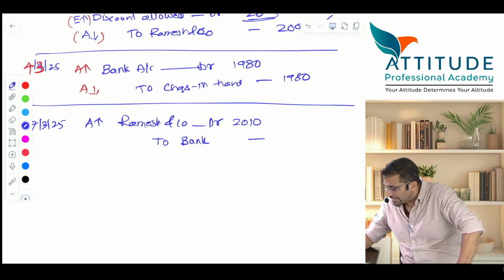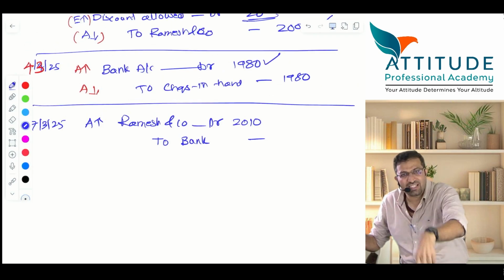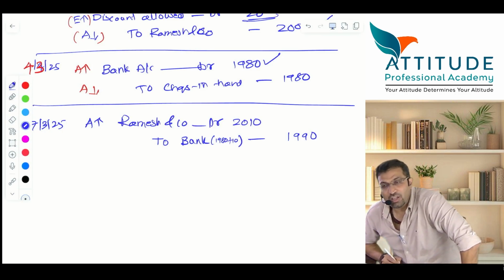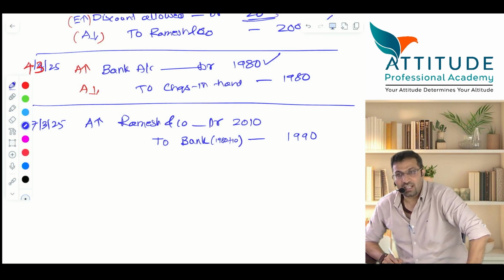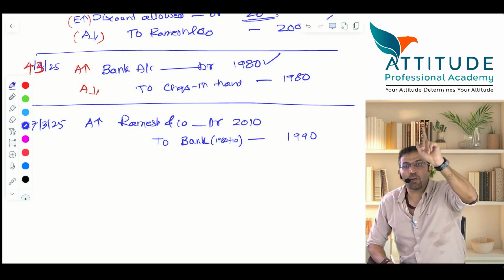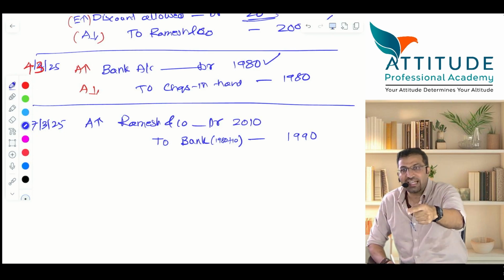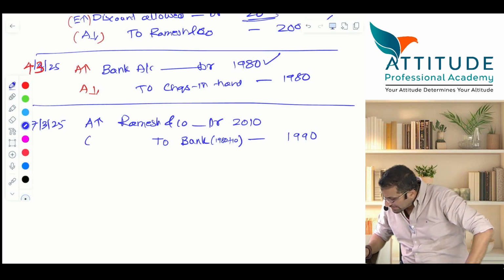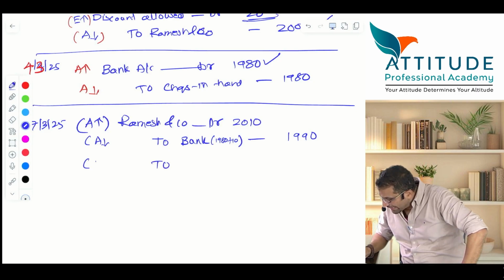Your bank balance has come up by 1980. Now your bank balance will come down by how much? 1990. That is 1980 check plus bank charges how much? 10. All of you got it? 10. See, 10 rupees has gone from your bank account only, apart from that check amount of 1980. So total 1990 has gone out of your bank account. Now tell me, this is asset reduces. Barabar hai?